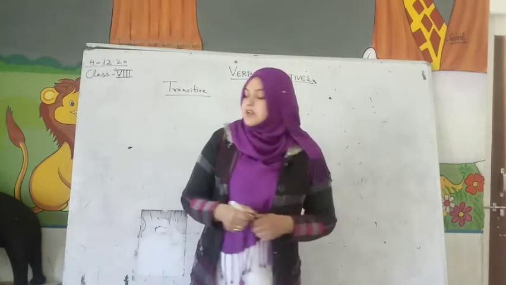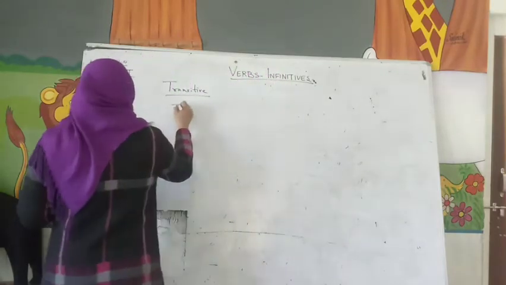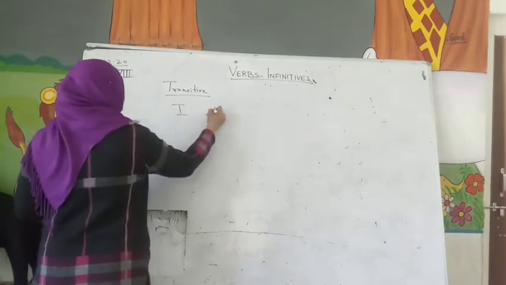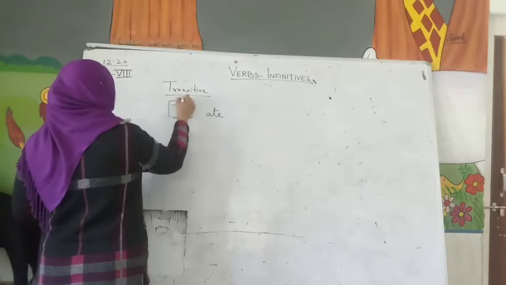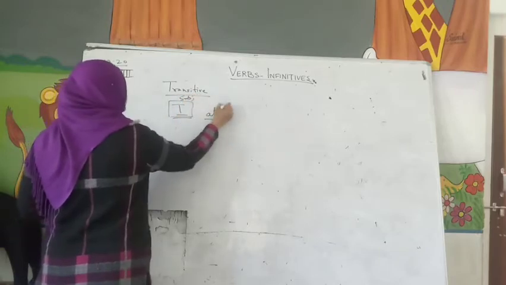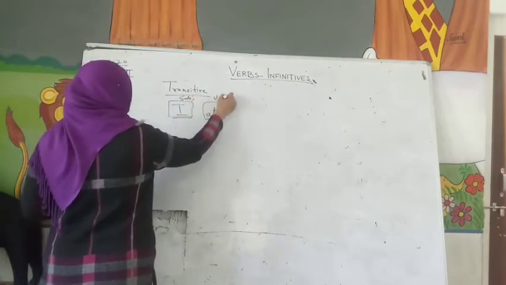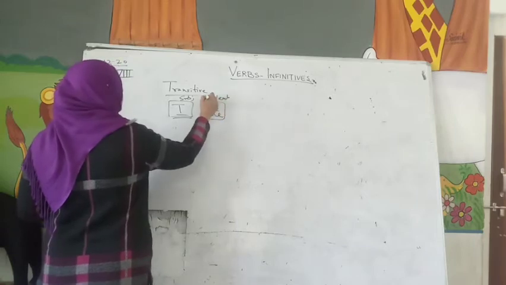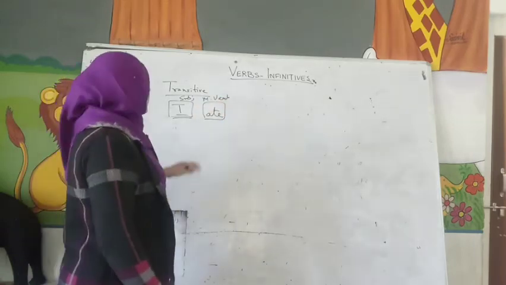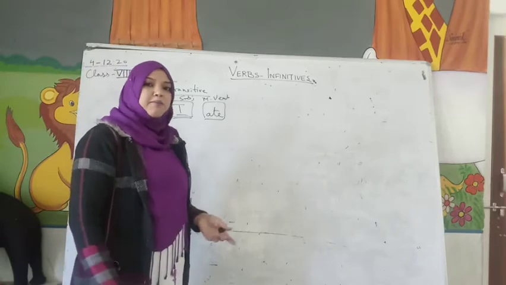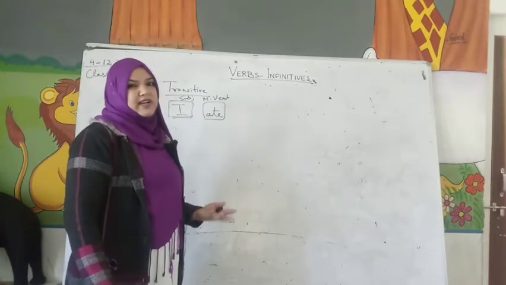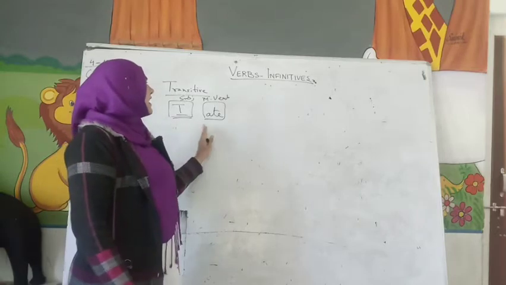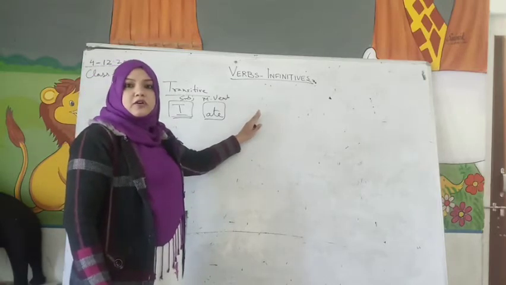For example, supposing I ate. Okay, I is the subject, and ate is the verb. It's the main verb, right? Now you see, I ate. Is it a complete sentence? Is it making complete sense? No, it is not. It needs an object. Ate what?